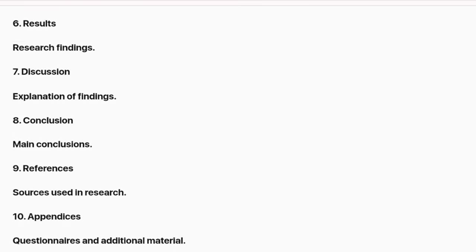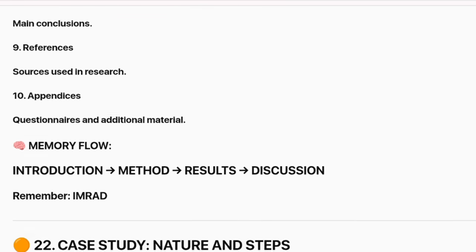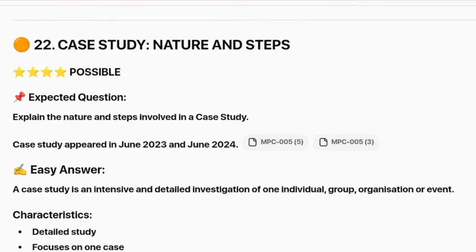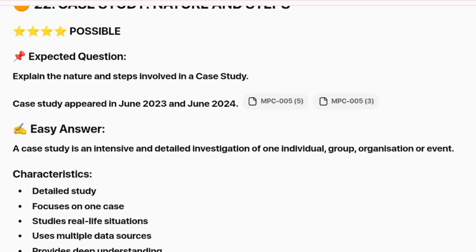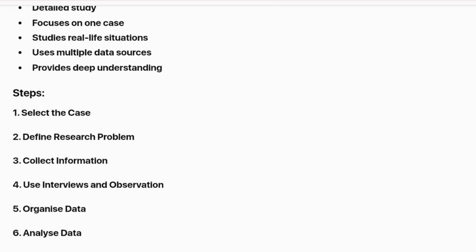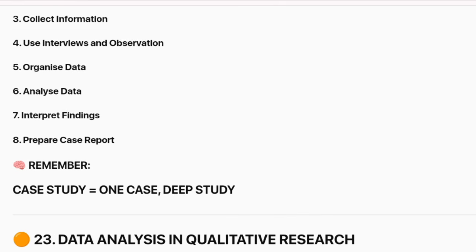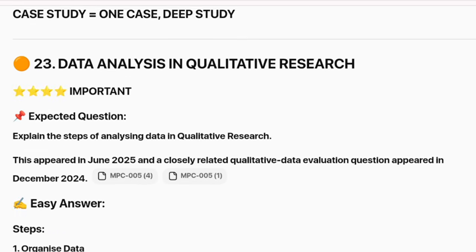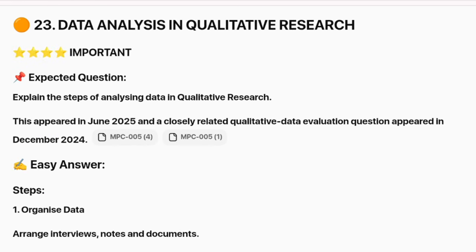Do not ignore section C. Short notes can be easy scoring questions. Prepare objectivity, field experiment, content analysis, simple random sampling, extraneous and confounded variables, within subject design, and qualities of good research.